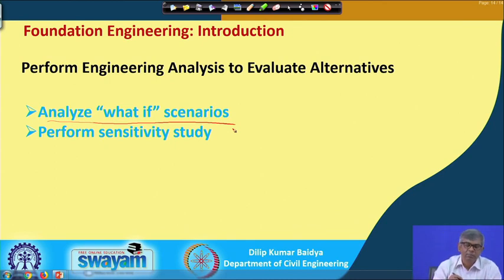All those scenarios are to be examined, and finally, you have to make sure that whatever you have chosen is the right one. And perform a sensitivity study, that means if I change this one, how effective is it, which parameter is more sensitive. All those things are to be identified at this level.